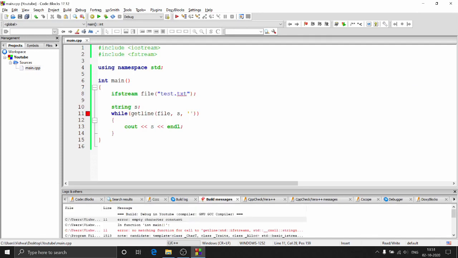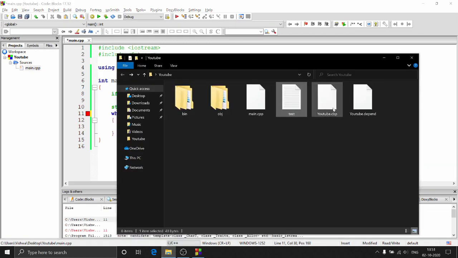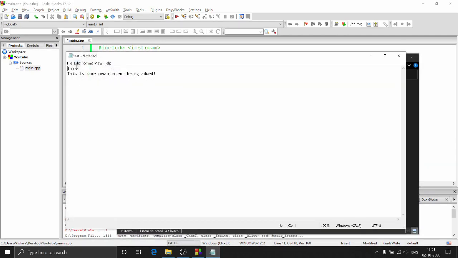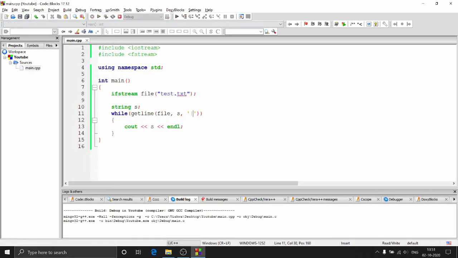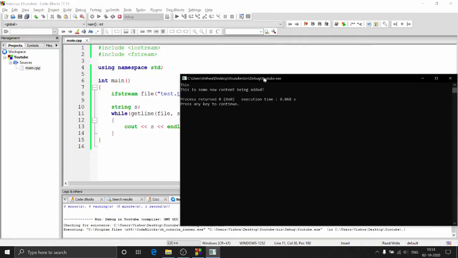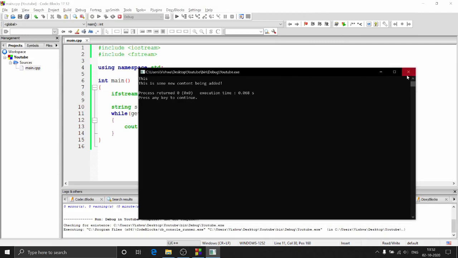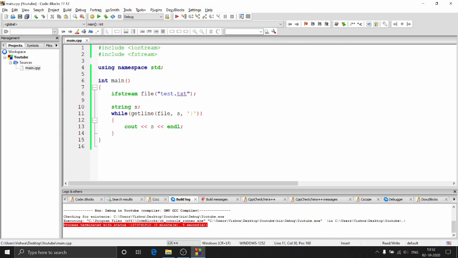And if I put something else which is not there, so if I put this thing, it is not there in my file, right? So that character is not there anywhere. So the whole thing is just going to be considered as a sequence. Now if I run this, here you can see the whole thing has been considered as one single line, right? So that's how you can read from files, you can write to files, and it's all about the text file.